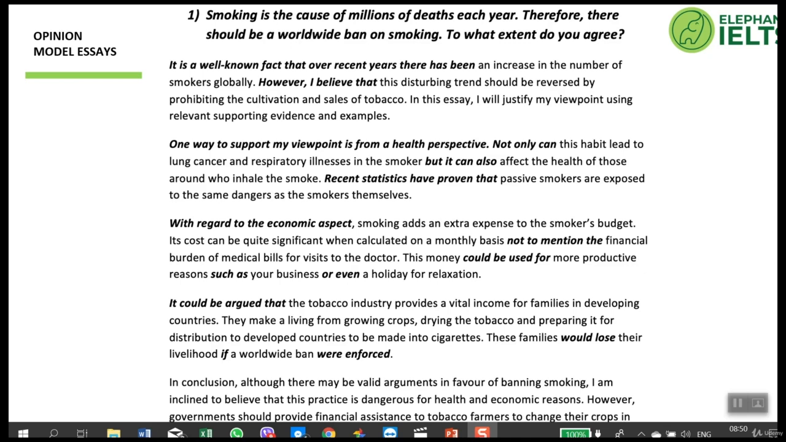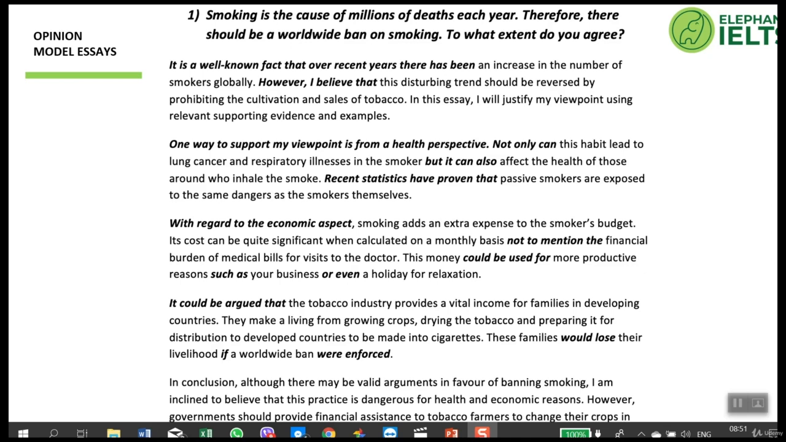Topic sentence: there is a benefit of this tobacco industry. They make a living from growing crops, drying the tobacco, and preparing it for distribution to developed countries to be made into cigarettes. So this explains how these families in developing countries make a living from the smoking industry. Third sentence: these families would lose their livelihood if a worldwide ban were enforced. So the third sentence of the paragraph has a second conditional.